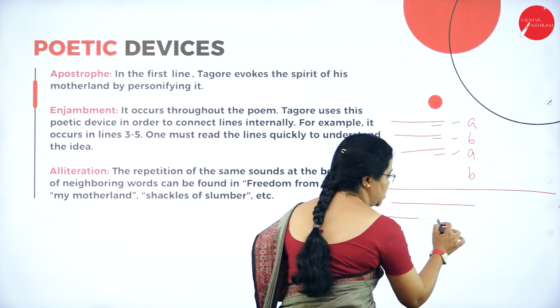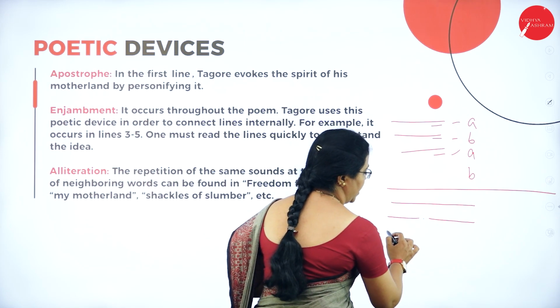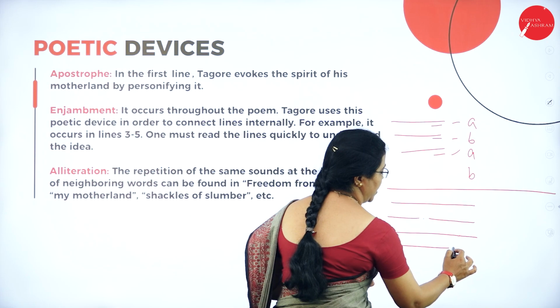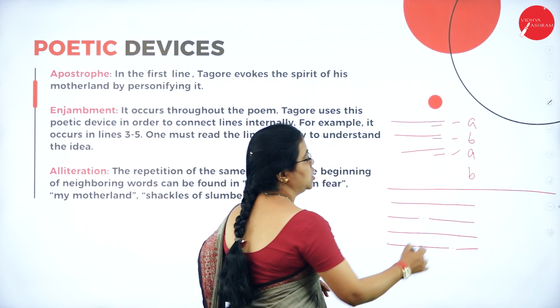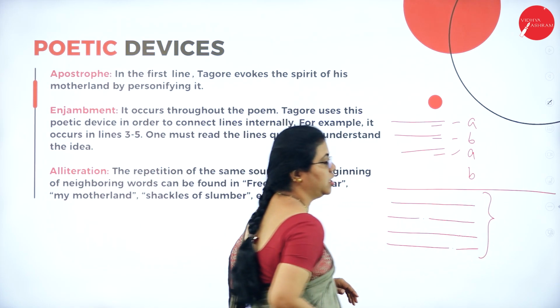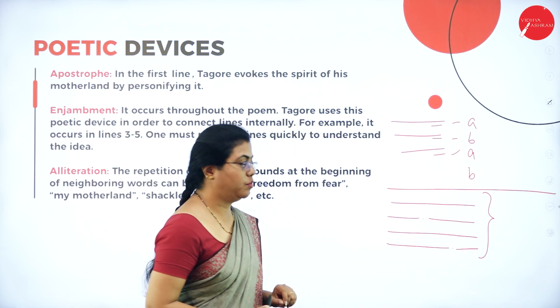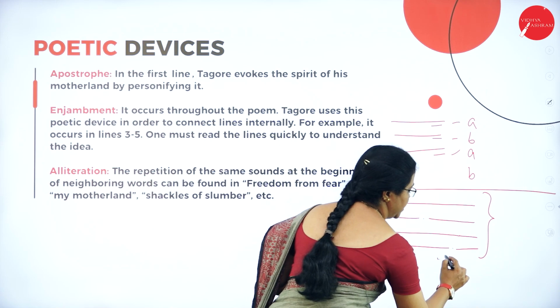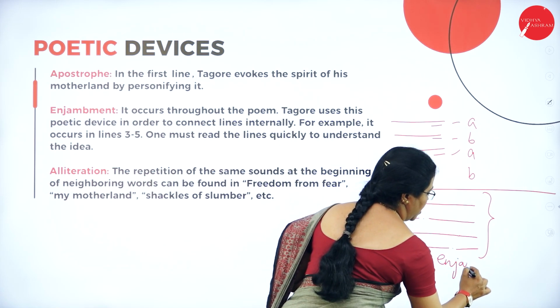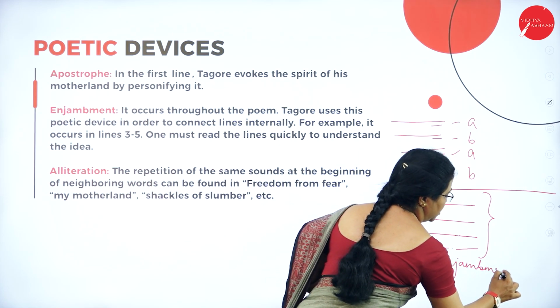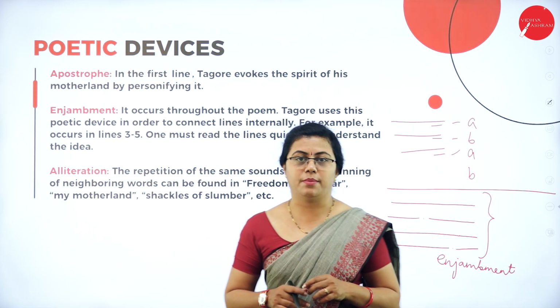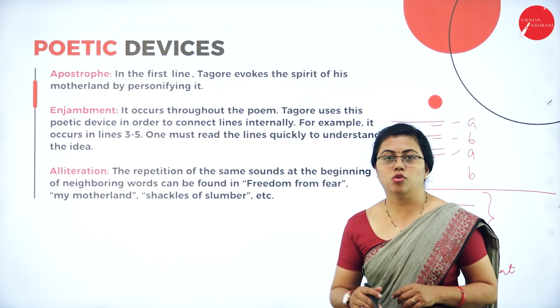Then again continues it from somewhere here. Then again it goes to the next line. It doesn't end over there also. It ends somewhere in the next line and then continues like this. So this type of continuation of sentences in a poem without having any rhyme scheme is called enjambment. Not completing the sentence at the end of the line is called enjambment. So that is what is seen over here.